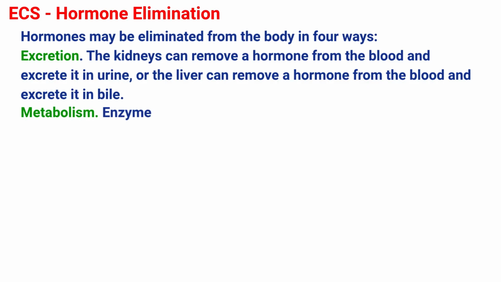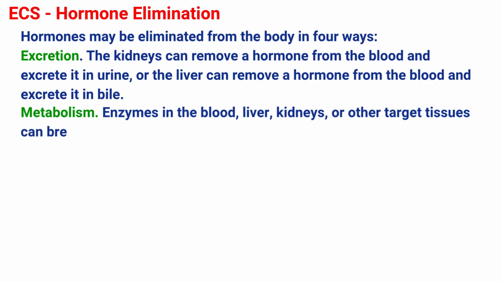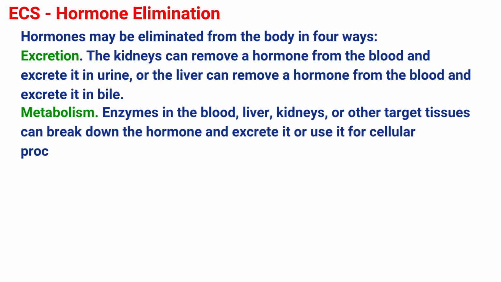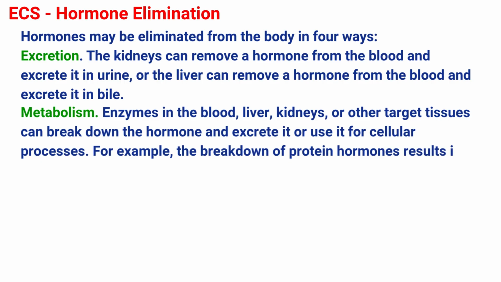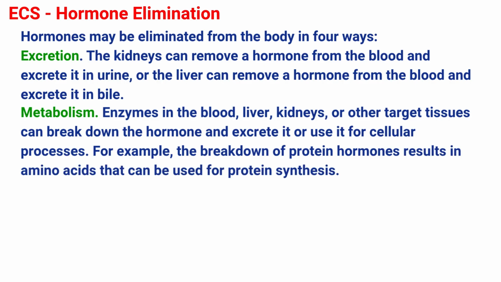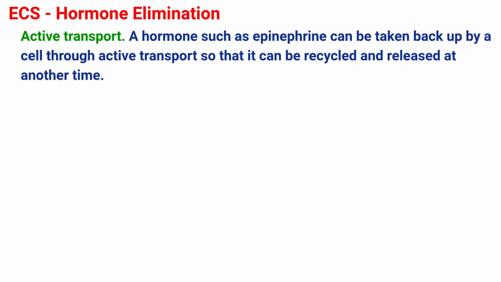Next is through metabolism. Enzymes in the blood, liver, kidneys, or other target tissues can break down the hormone and excrete it or use it for cellular processes. For example, the breakdown of protein hormones results in amino acids that can be used for protein synthesis. Next, elimination is through active transport. A hormone such as epinephrine can be taken back up by a cell through active transport so that it can be recycled and released at another time.